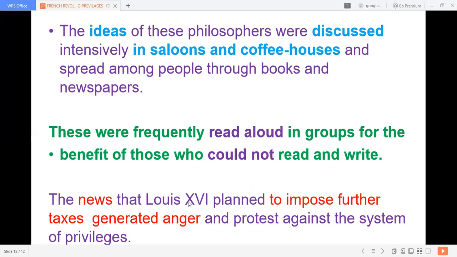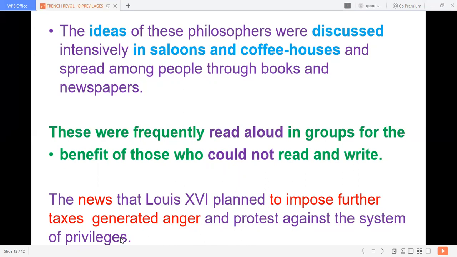And when the news reached the people that Louis XVI had planned to impose further taxes, people were already irritated, already agitated. Now news was spreading that their King Louis XVI had again planned to impose further taxes. It generated anger in the minds of the people and they protested against the system of privileges.